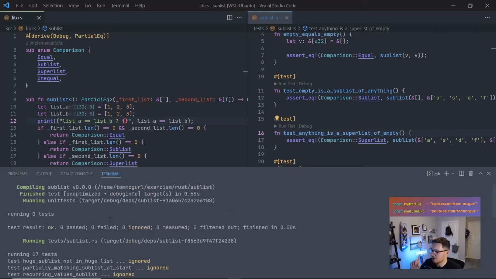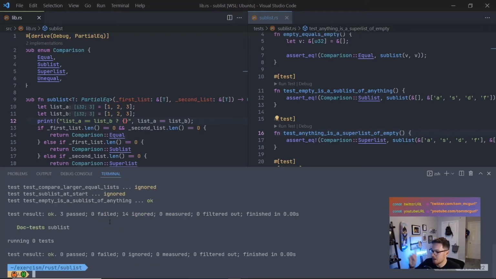Oh, I forgot. In order for the print to actually show up, I need to make sure I'm not capturing it. So I believe that's cargo test, no capture. There we go. Check it out. List A equals list B. True.